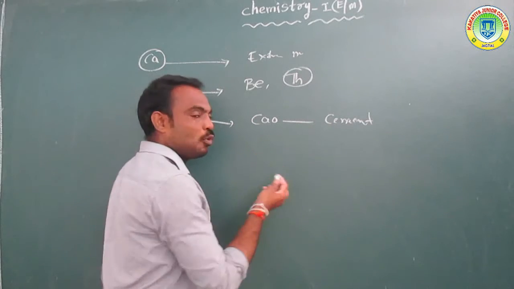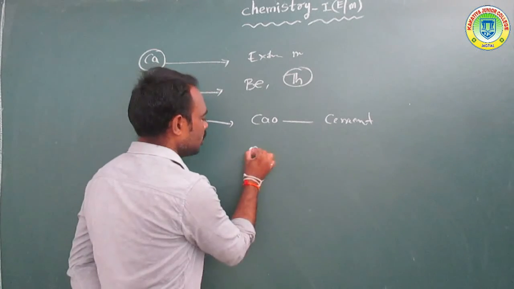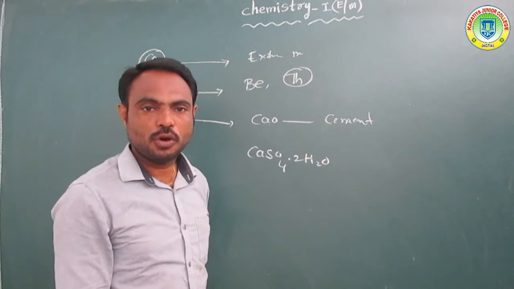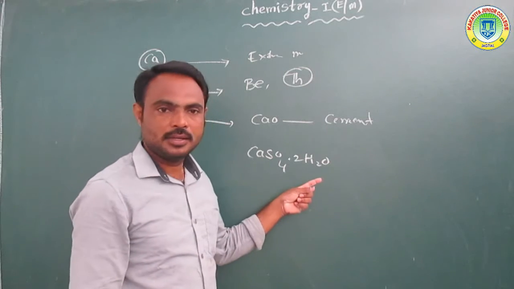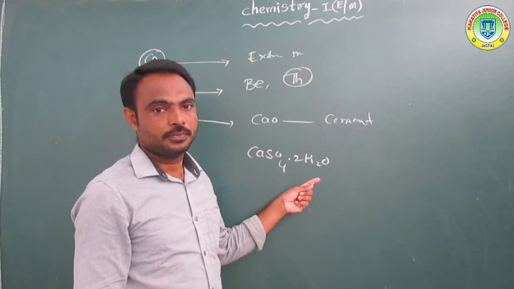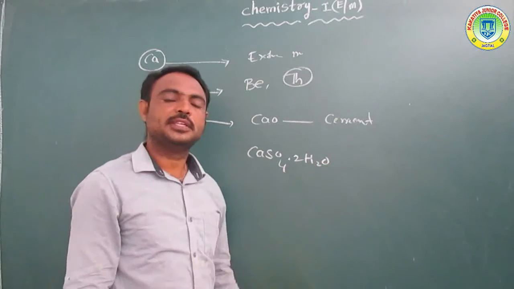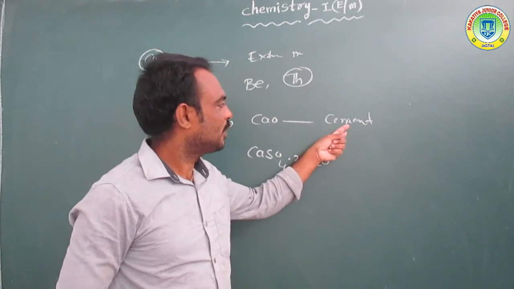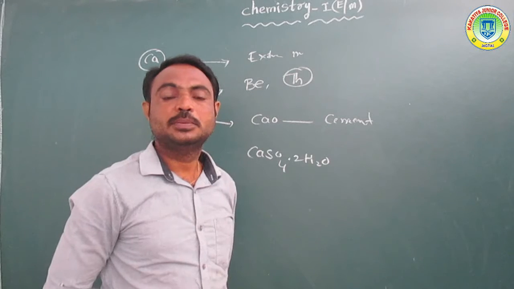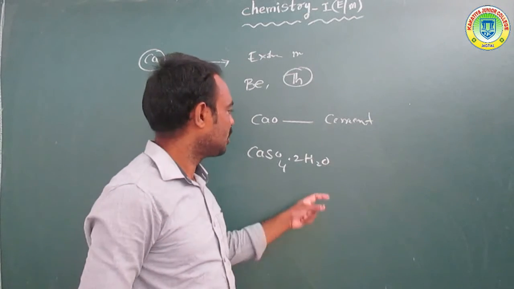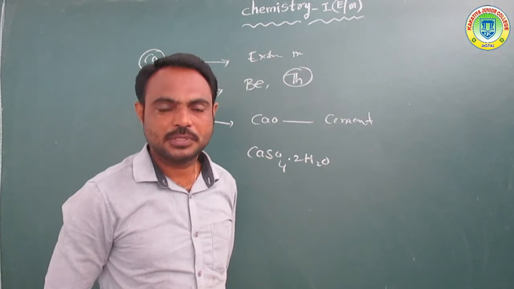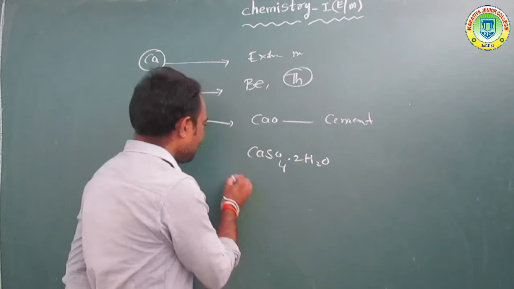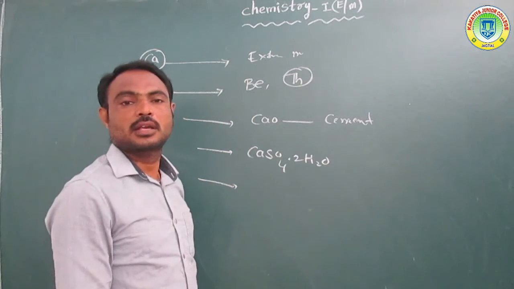Next, a very important calcium compound, CaSO4 2H2O. So it is gypsum. It is mainly used for the preparation of cement also. Okay, so calcium oxide is mainly used in the preparation of cement. At the same time, gypsum is also used in the preparation of cement. What is the formula of gypsum? CaSO4 2H2O.